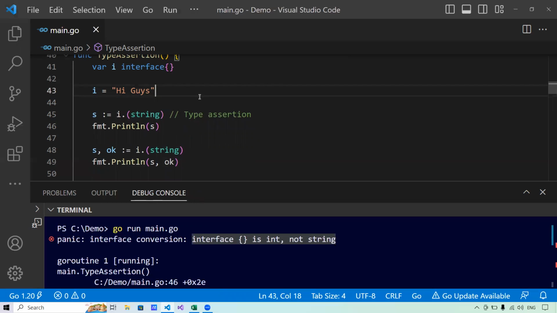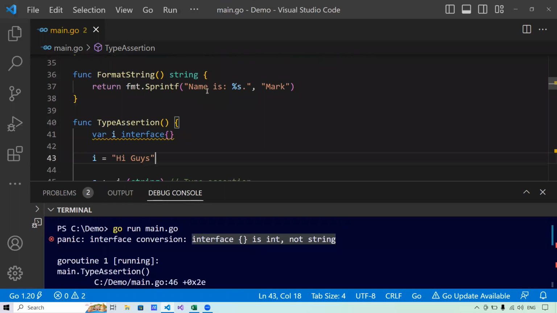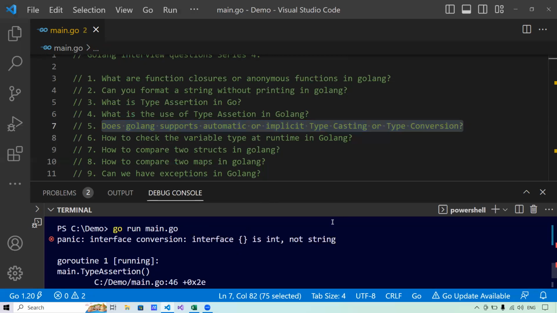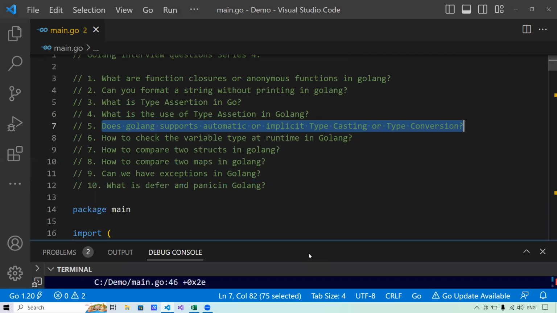Now, let me come to the next question quickly. The next question says, does Golang support automatic implicit typecasting or type conversion? The very simple answer is no. Golang does not support automatic or implicit type conversion, even if the data types are compatible. The reason is the strong type system of Golang, which does not allow this. For type conversion, we must perform explicit conversion. Let me show what exactly I mean by explicit conversion.